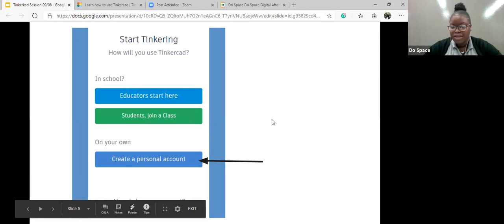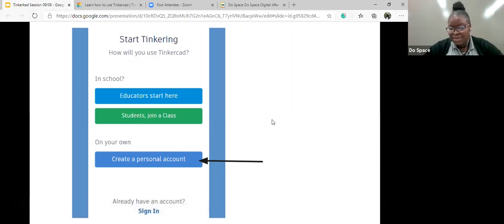So what we're doing today is we're tinkering with Tinkercad. But since you just joined, I'm just going to copy and put the link to the website in the chat for you to go ahead and click on this website and let me know when you're here. Just let me know in the chat if you're here at tinkercad.com, and then we'll go ahead to create your account, and then we can get started with exploring all the fun things you can do on tinkercad.com.